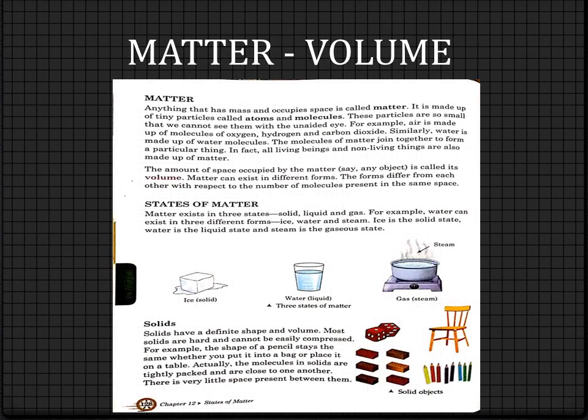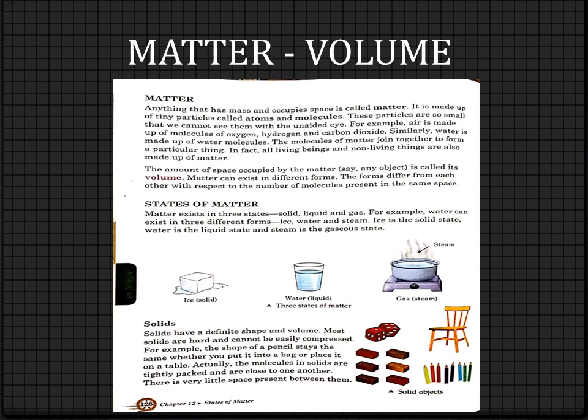First of all, we will have to know what is matter. Anything that has mass and occupies space is called matter. So matter is something which should have mass and which must occupy some space. One is mass, second is volume. These two things are essential for being a matter. It is made up of tiny particles called atoms and molecules. All of you will take a pencil and underline matter, atoms, molecules. These are the keywords of this chapter.